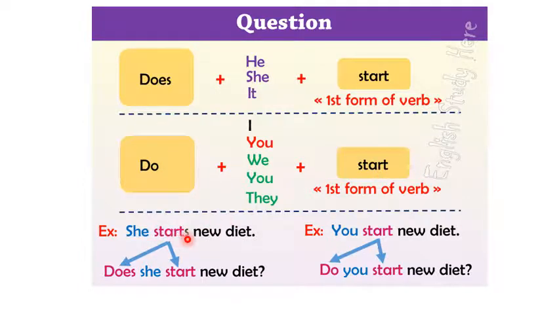She starts new diet. Now with singular, I have added s, and in interrogative form, I added does. Does she start new diet? Another example of plural, you start new diet, and in interrogative form, I have added do. Do you start new diet?